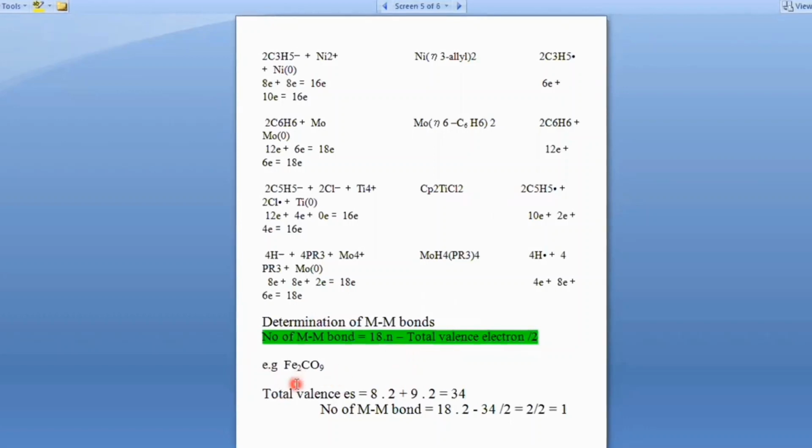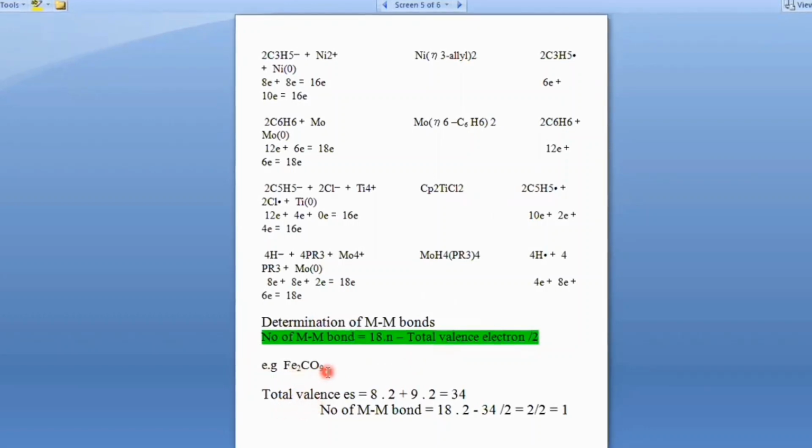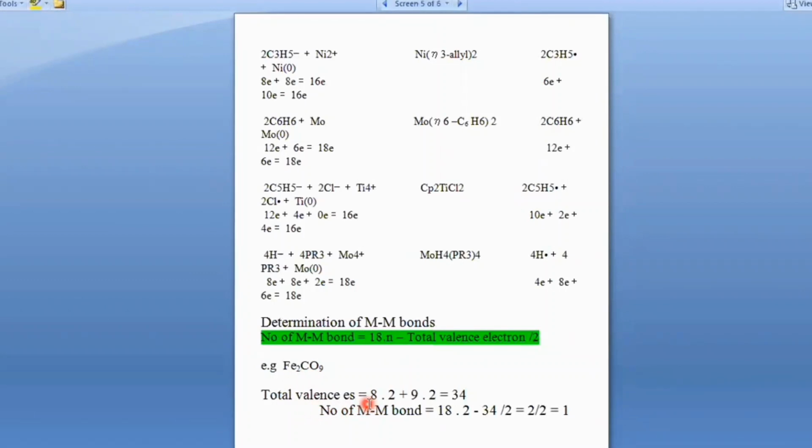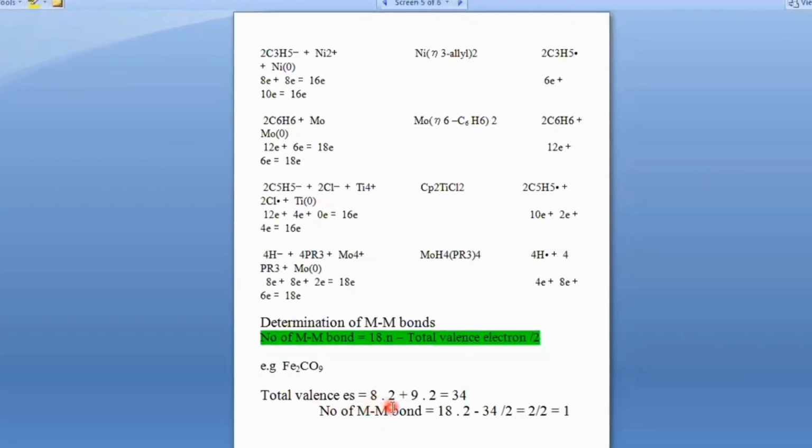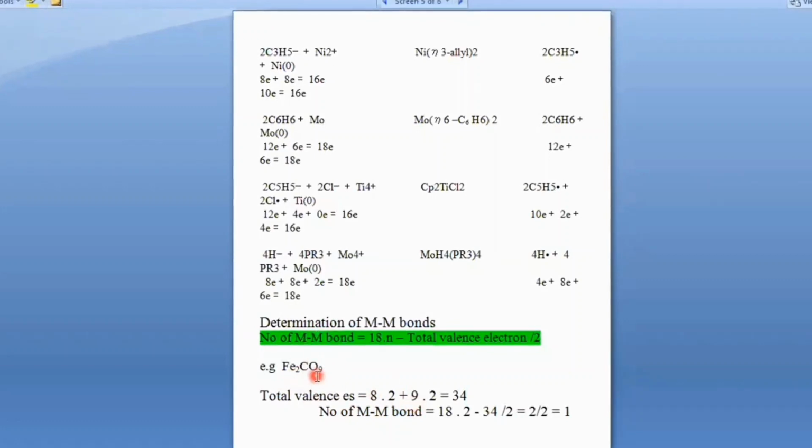Consider the first example, in which we have Fe2(CO)9. First, you have to calculate the total valence electrons in this complex. That total valence electron count you can calculate: it is 8 for iron. What is this 8? 8 is from the electronic configuration of iron. Iron is s2d6, so the total outer electrons in iron are 8. 8 multiplied by 2, as there are 2 iron metals, plus 9 carbonyl ligands, and each carbonyl donates 2 electrons, so 9 multiplied by 2. When you solve this, the answer comes to be 34.